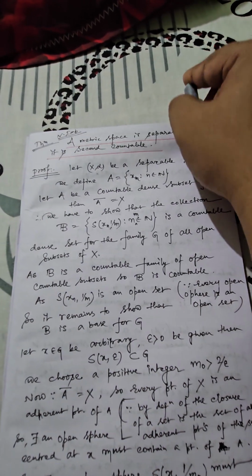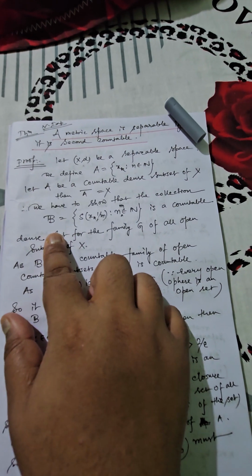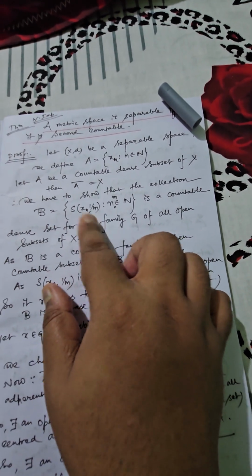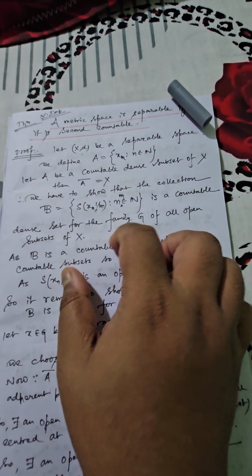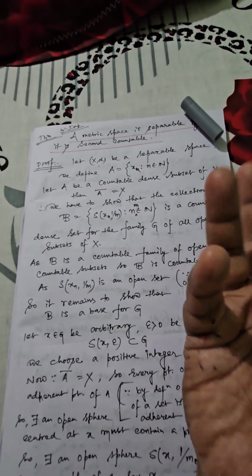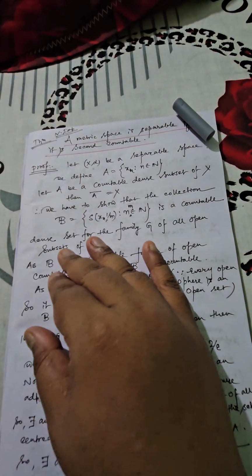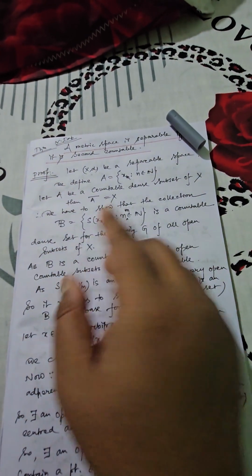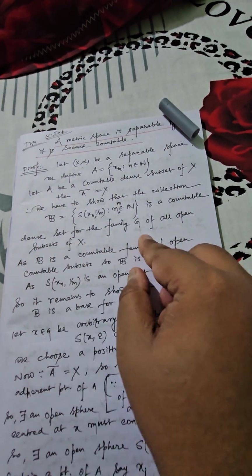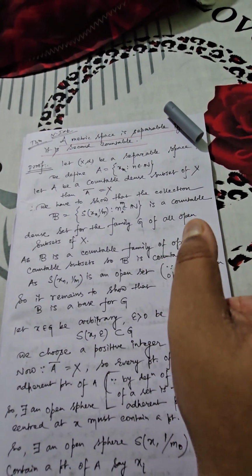Now for our convenience, let us consider a certain collection that is given by capital B, which is the collection of all open balls having center at x_n with radius 1/m. Obviously n and m are positive integers, or natural numbers. So if we can show that this particular collection is behaving like a countable base for the family G of all possible open subsets of X, then our result will be justified.